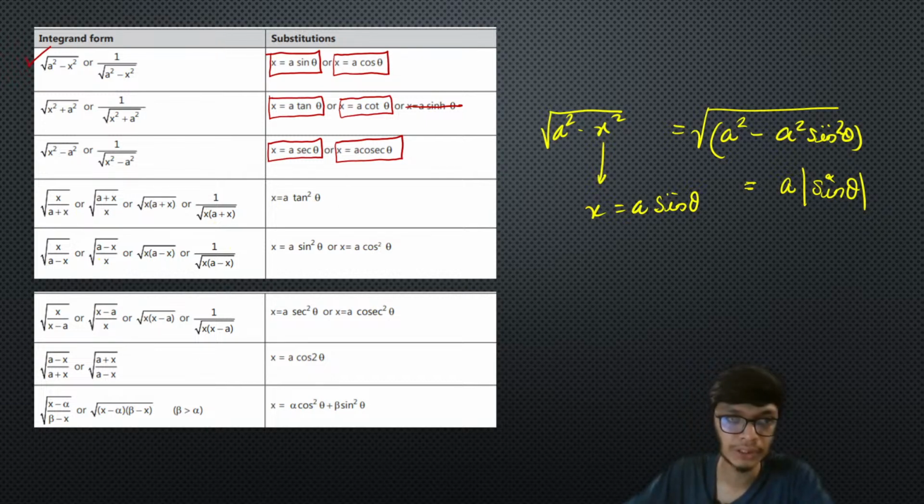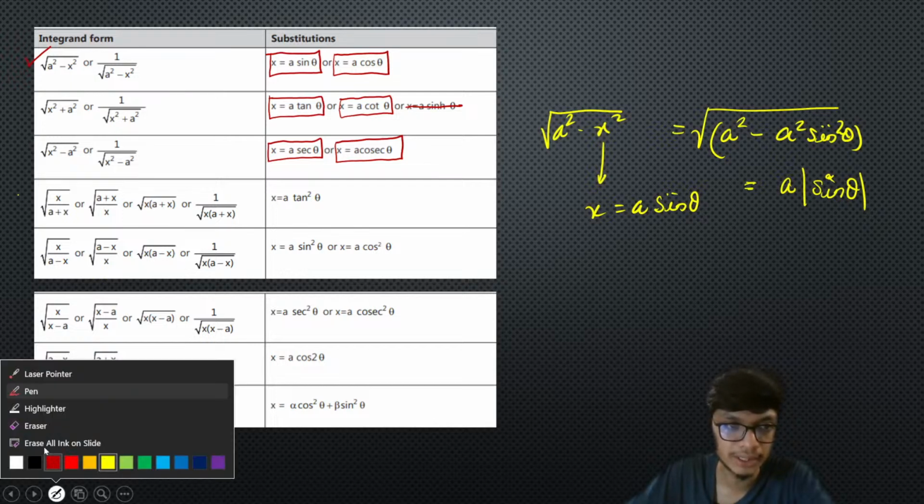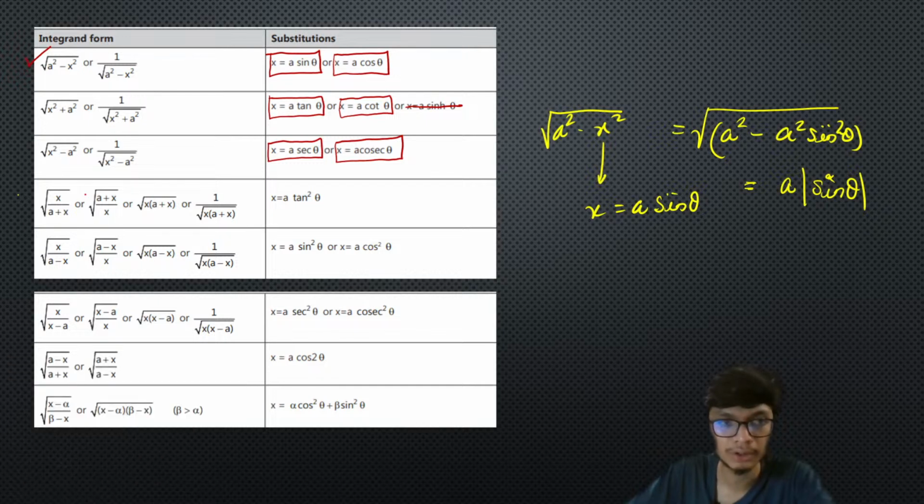Now the next substitution: if you have the integrand as square root of x by a plus x, or the reciprocal of that, or square root of x into a plus x, or 1 upon square root of x into a plus x, then your substitution will be of the form x equals a tan square theta. And similarly, if instead of plus x you have minus x anywhere, you just need to substitute x equals a sine square theta or a cos square theta. As simple as that.